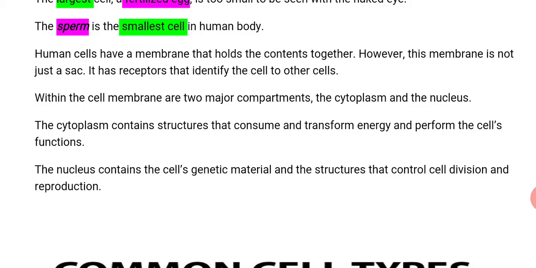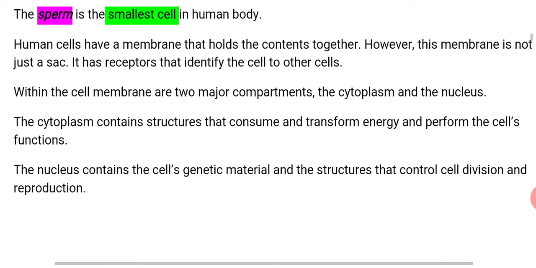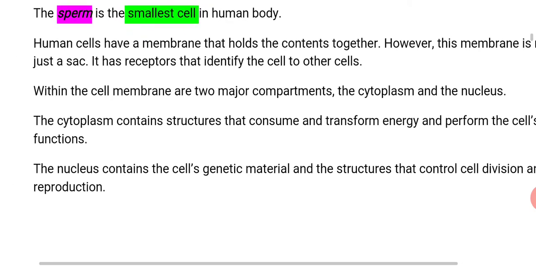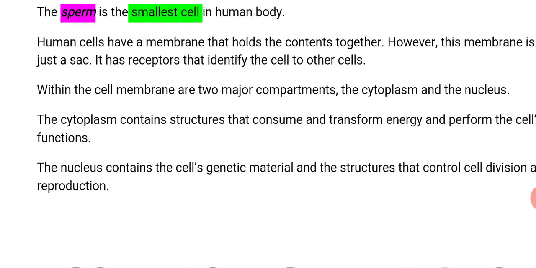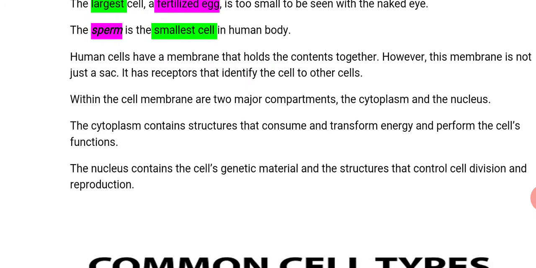Okay, so within the cell membrane are two major components, cytoplasm and nucleus. Cytoplasm is a fluid and the nucleus is a central ball that controls all the activities of the cell. The cytoplasm contains structures that consume and transform energy and perform the cell's functions.